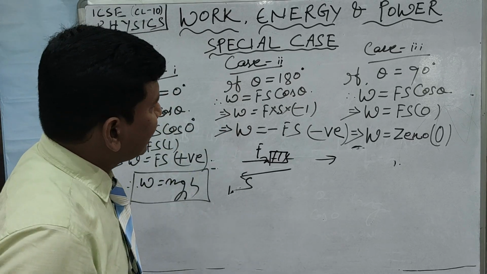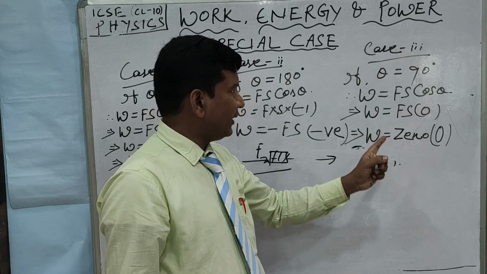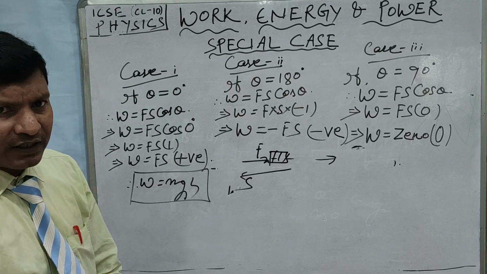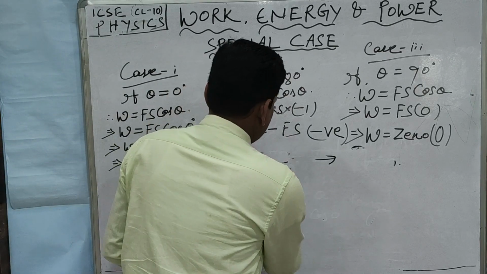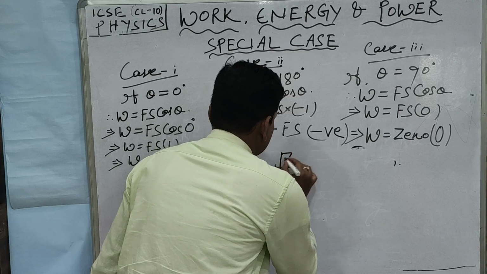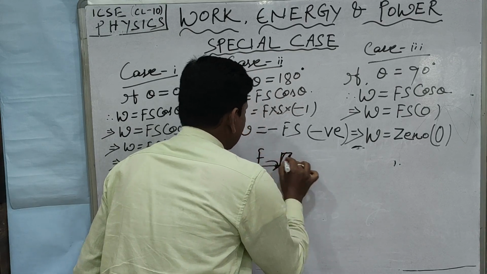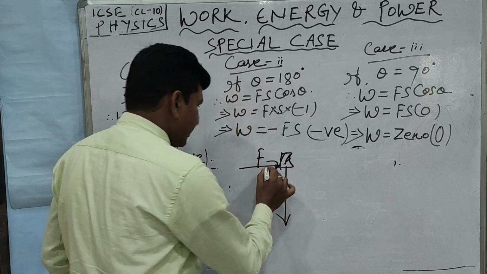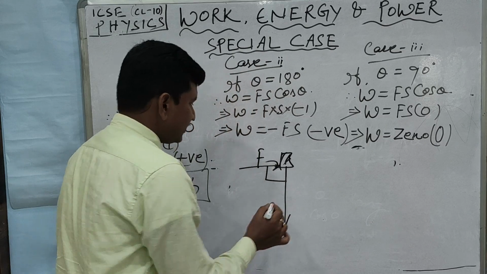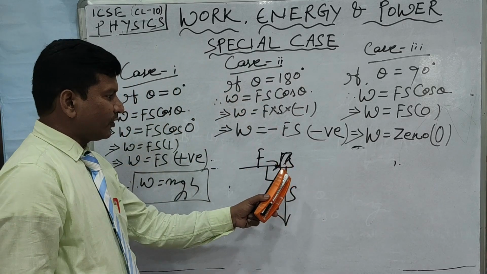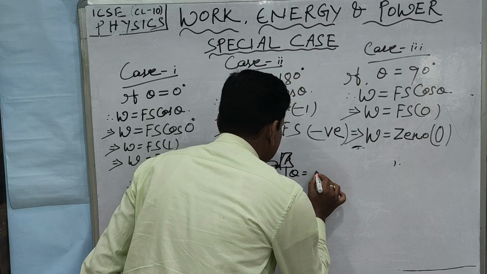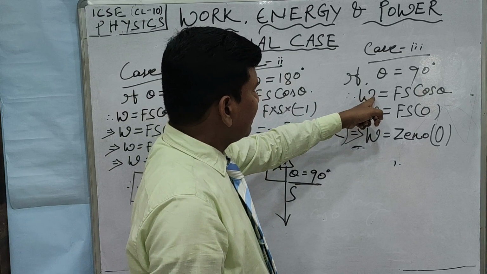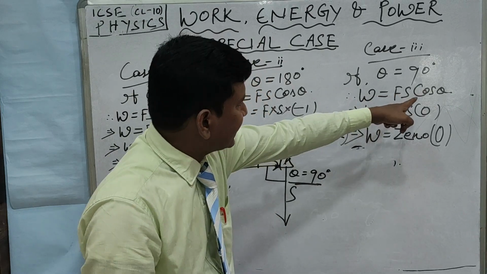So next we will see case number 3, if theta is equal to 90 degrees. In which case you get theta equal to 90 degrees? Say I am applying the force, suppose this is the body, I am applying the force along this direction, but the body is moving along this direction. Now here the angle between the force and the displacement, this is the displacement, this is the force. Here theta is equal to almost 90 degrees. At this time the work done, W is equal to the same formula, that is Fs cos theta.